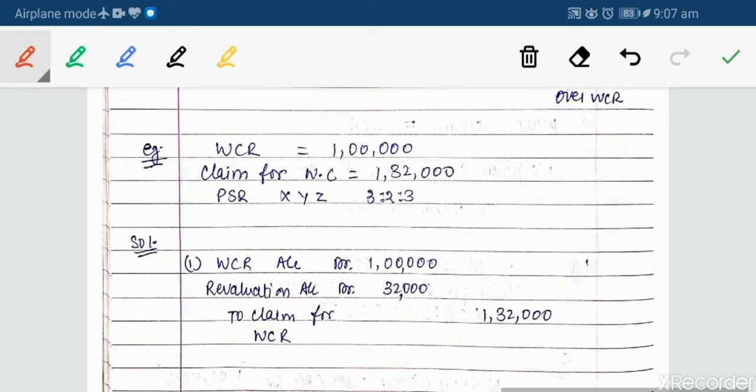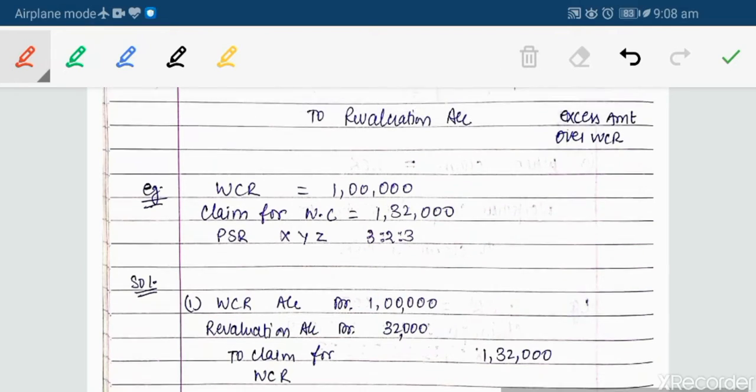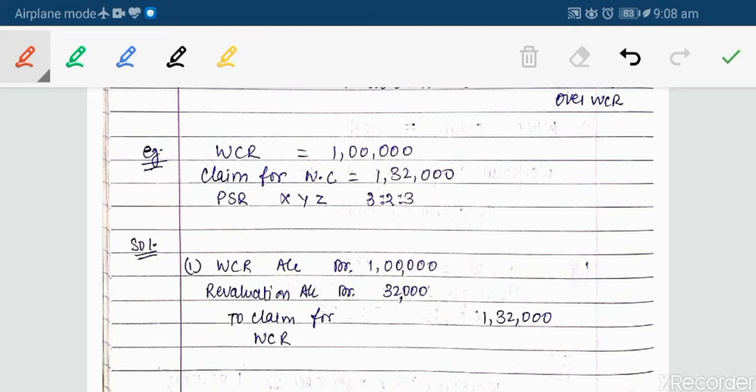Suppose we take an example where WCR is 1 lakh rupees, claim is 1,32,000, and the profit sharing ratio we are continuing the same, and the new profit sharing ratio is 1 is to 1 is to 1. So the new profit sharing ratio is irrelevant to us. We are not doing anything with it. So leave it and compare these two. We need 32,000 rupees more. From where will we get this? Obviously from the partners only.